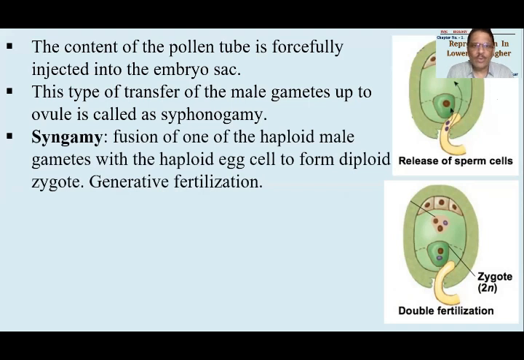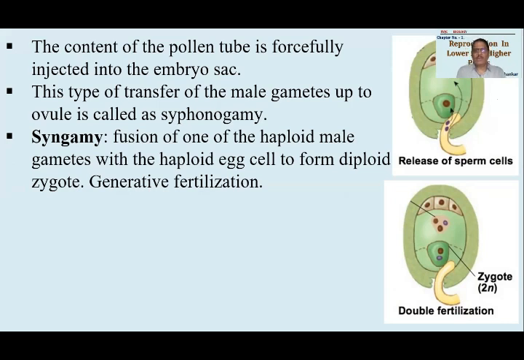So fusion of one of the haploid male gametes will be done now with the egg, which is also haploid, and the other male gamete will fuse with the secondary nucleus. Remember, secondary nucleus is diploid in nature. Okay. So this is called fertilization occurring 2 times, so called double fertilization.